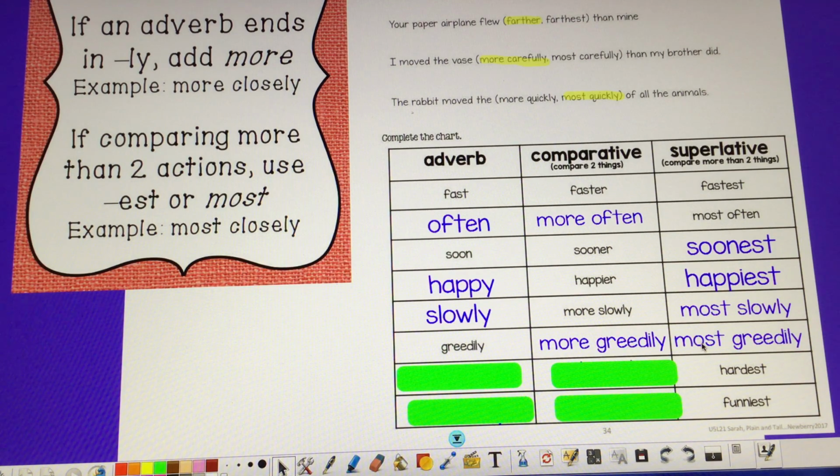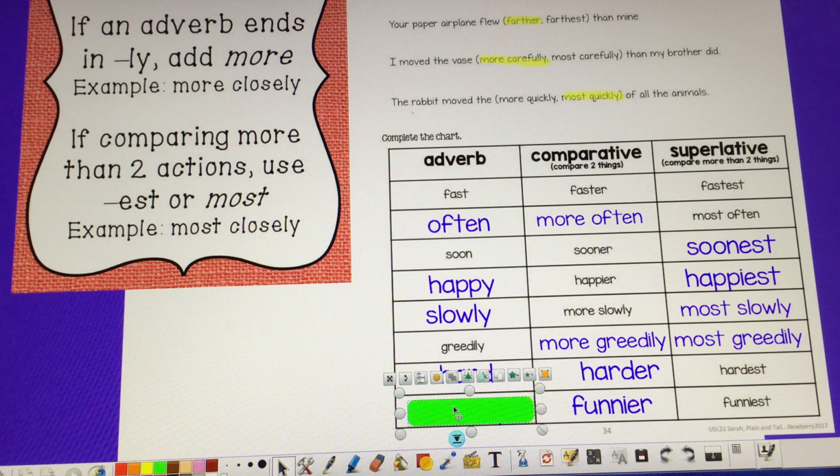And then these last two, I'm going from the right side all the way to the left side. I've got to work backwards. So we have hardest, est, so that means this one would be harder. And the adverb is hard when I take off the er and the est. Funniest, but it's got that i in there. So I've got to be funnier. Remember, you drop the y and add an ier. And then your adverb is funny.